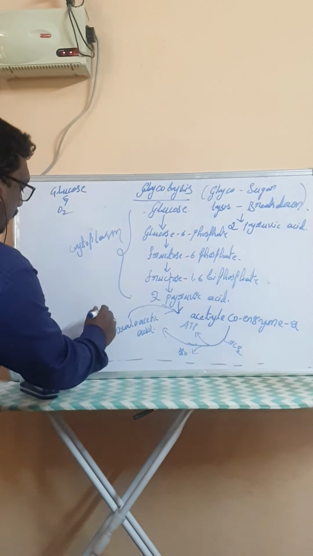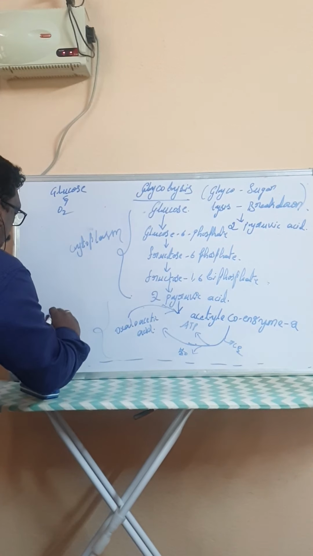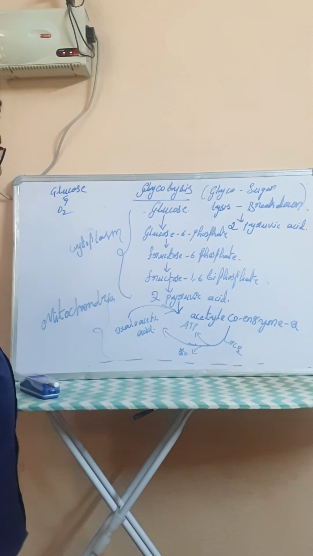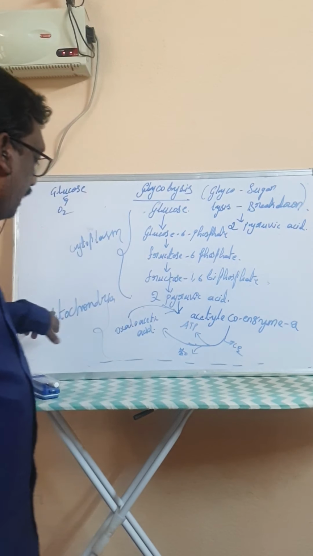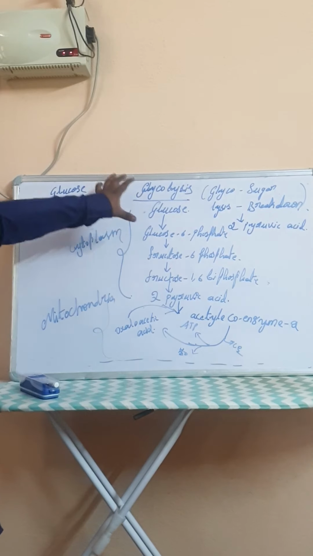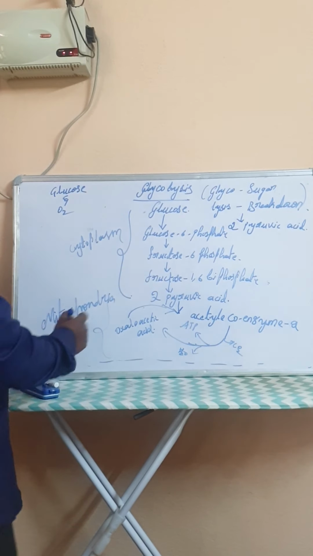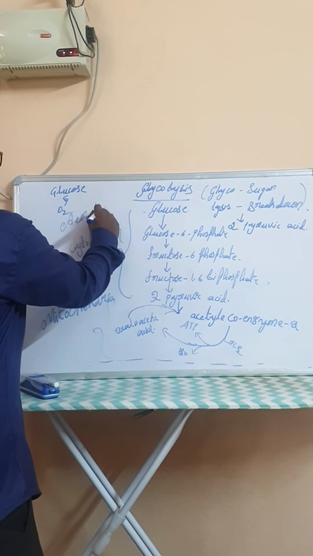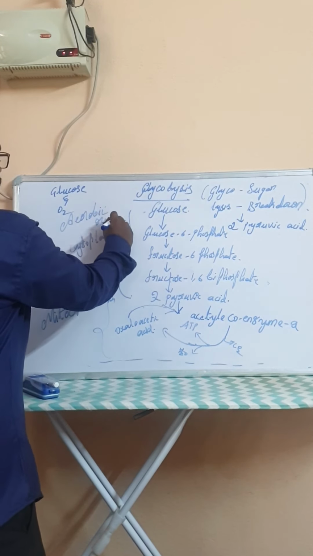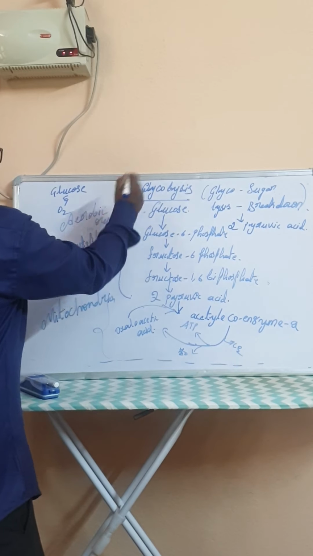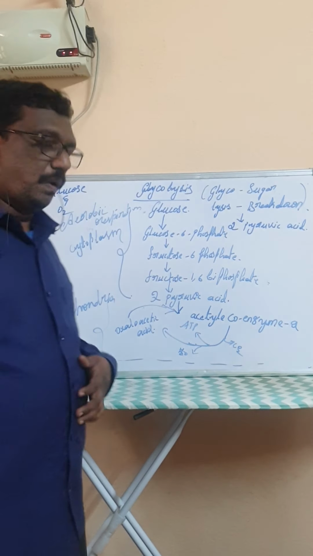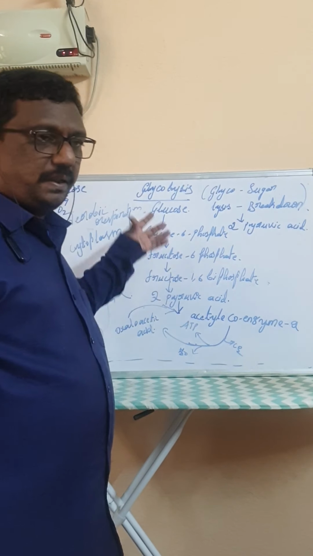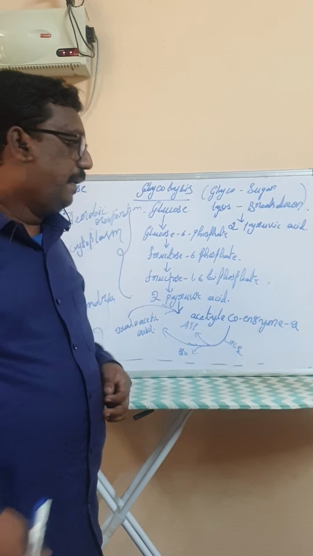First one is in the cytoplasm and second one is in the mitochondria. This total process is called aerobic respiration, that is, the respiration that takes place in the presence of oxygen. So this is the normal process which takes place in the cell.